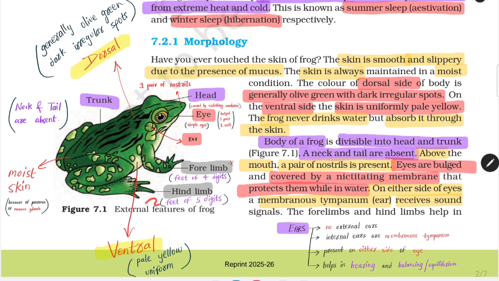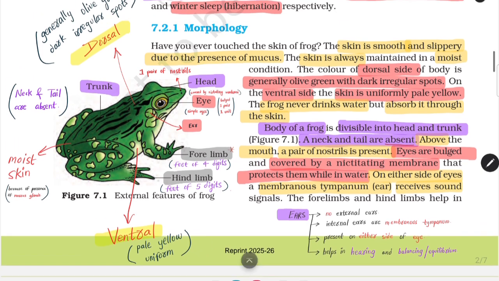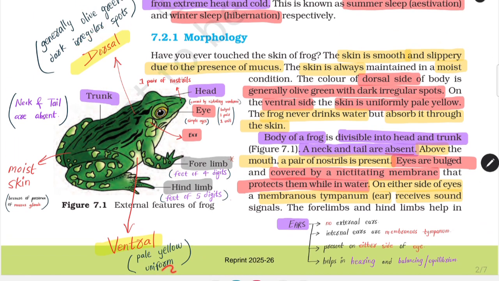Moving ahead, the ventral side. See, the ventral side, नीचे हमारा पेट का side, हमारा stomach side is the ventral side. For frogs it is the belly, right? So again the frog's ventral side is pale yellowish color, and it is uniform. Remember, it is uniform. Dorsal has irregular spots, but ventral is uniform.